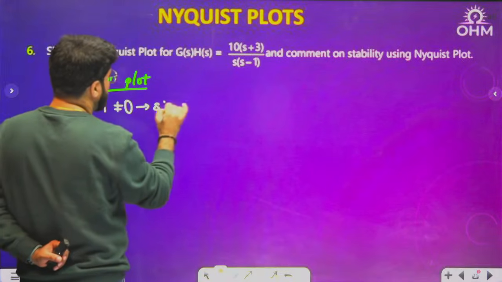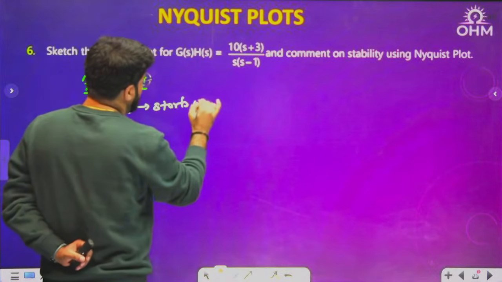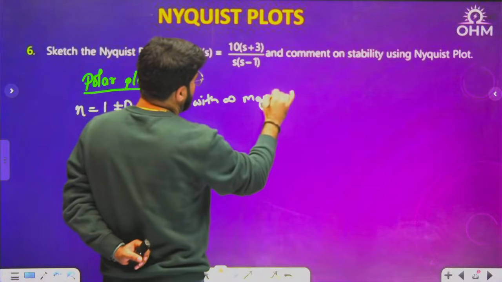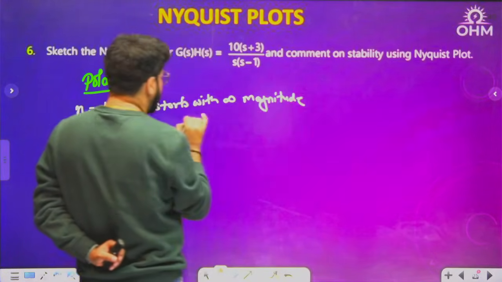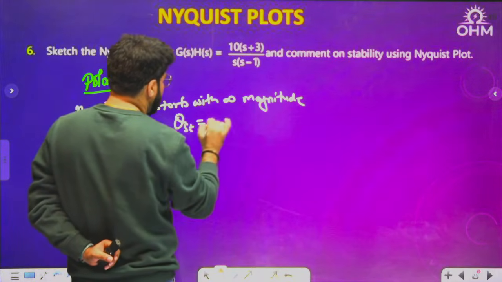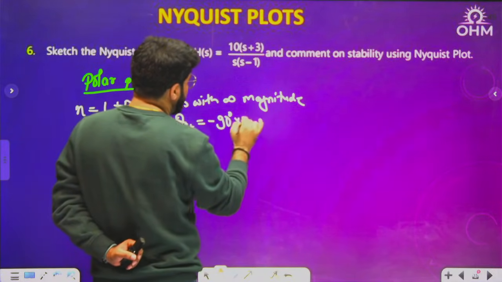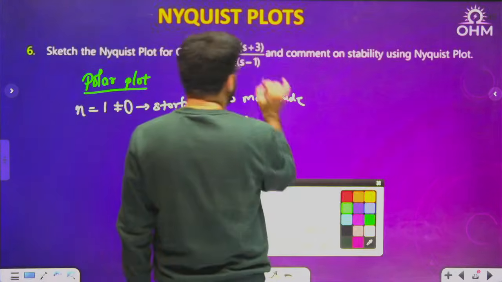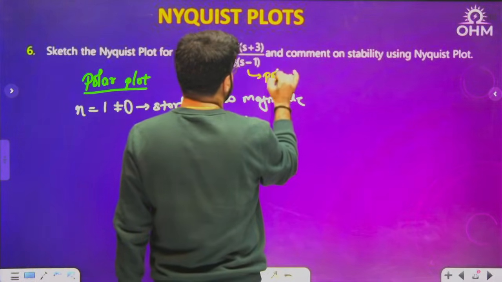That means the polar plot will start with how much magnitude? With infinite magnitude. For n not equal to 0, starting with infinite magnitude. With how much angle? Minus 90 degree into n? No. This time, like the previous question, there is a pole in RHP.